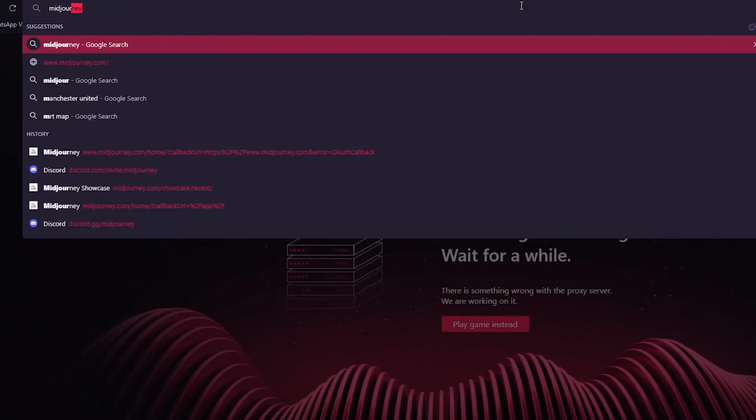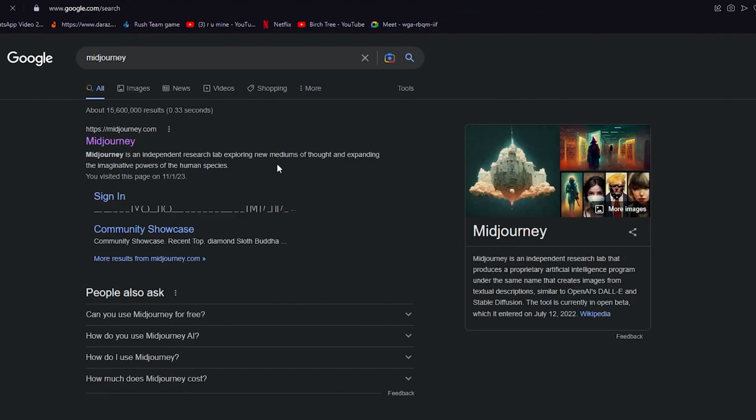So first of all, let's discuss a software called Midjourney. So this is Midjourney. Midjourney is a great software like DALL-E or, let's say, Stable Diffusion, and Midjourney was created as a free AI software. Now obviously, to use Midjourney, you're going to need Discord. Without Discord, you can't use Midjourney, so that is one thing that you're for sure going to need to have.